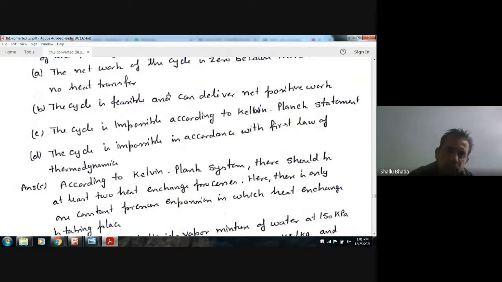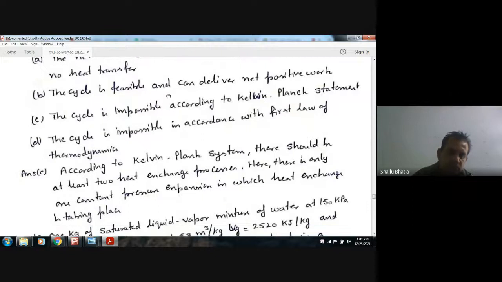So there should be two sources of heat transfer, one is the source, another is the sink. But there is only one source, or sink. So the net work is zero, so it is not possible according to Kelvin's statement. The answer is C.